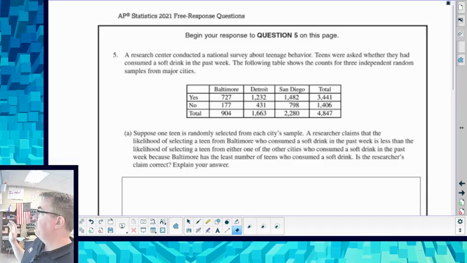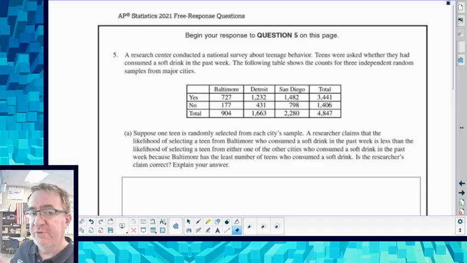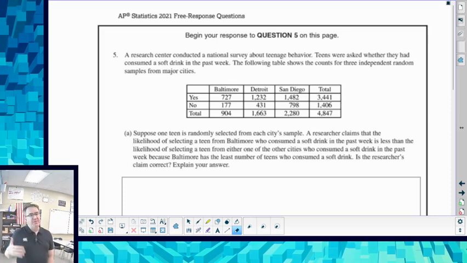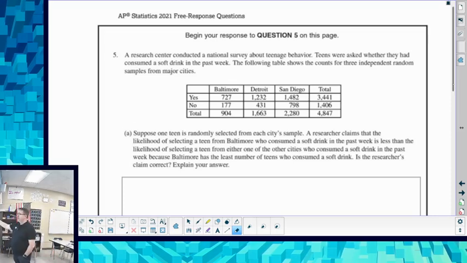Anyway, this is geared more towards the chi-squared unit. This could also have been in the probability unit, but I put it in the chi-squared one because you wouldn't have known chi-squared when we did probability, right?